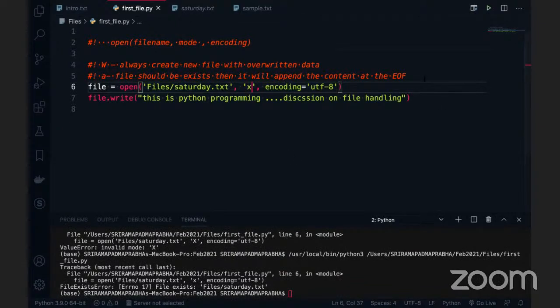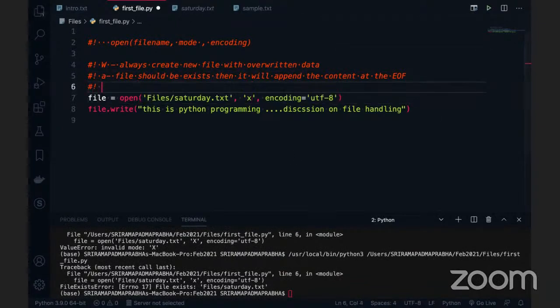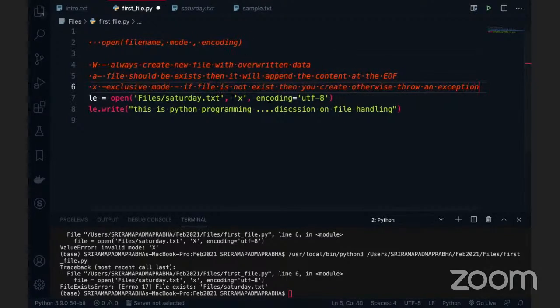X stands for the exclusive mode. What is the exclusive mode? Exclusive mode always says: if the file does not exist, then you create it. Otherwise, throw an exception. So this is the meaning of exclusive mode.